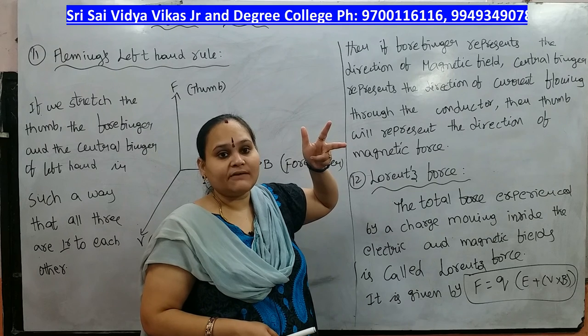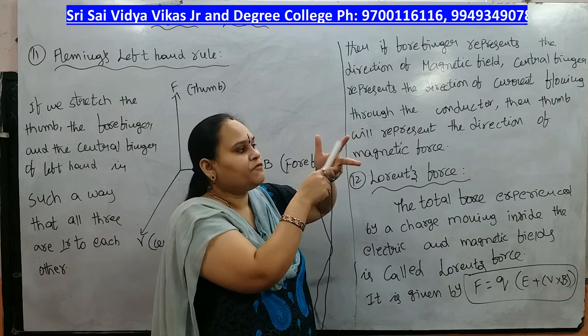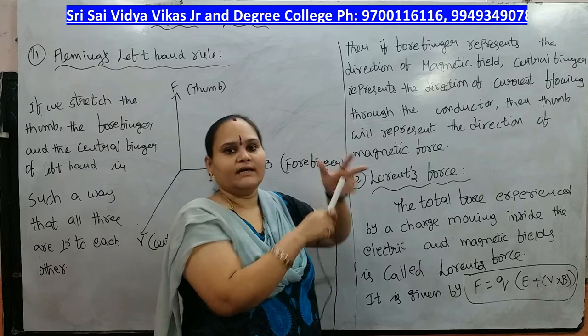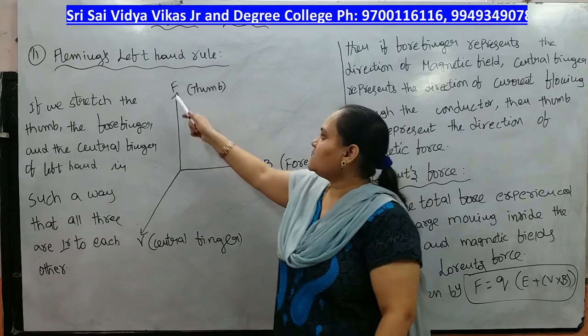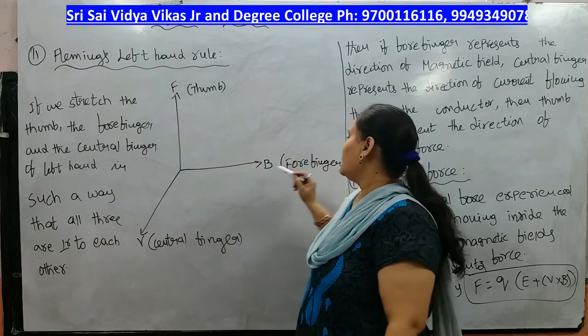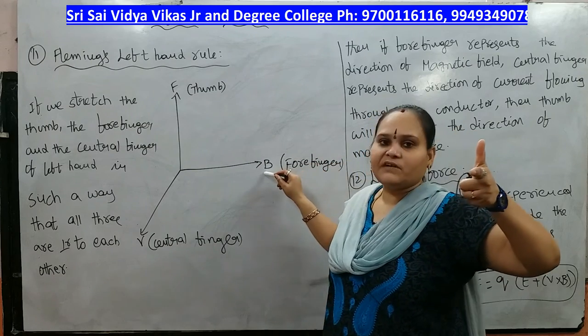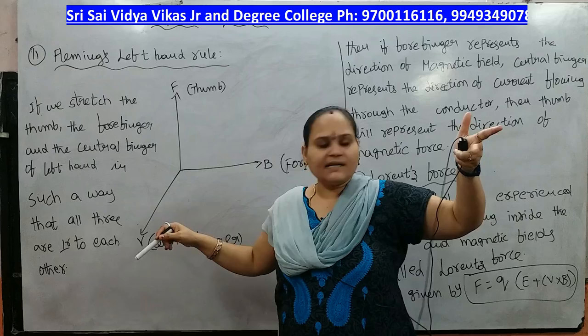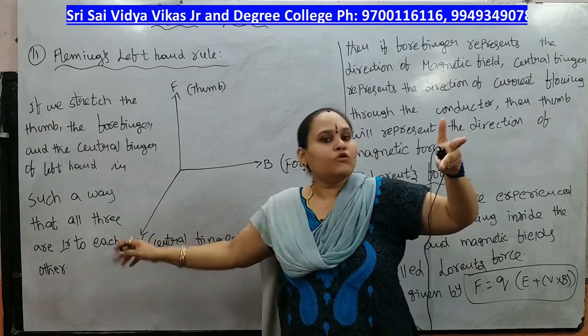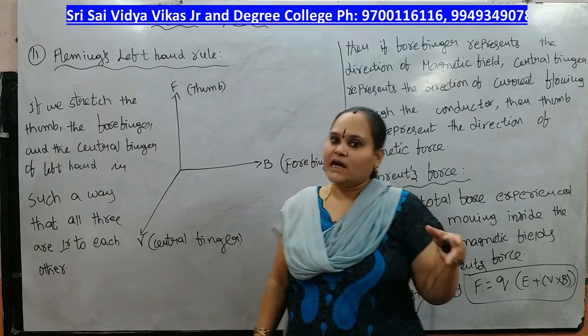Observe the Fleming's left hand rule. Thumb finger, forefinger, central finger. This is the thumb. Thumb indicates the force. This is the forefinger. Forefinger indicates the field, and this is the central finger. Central finger indicates the direction of motion of the particle, the charge direction.